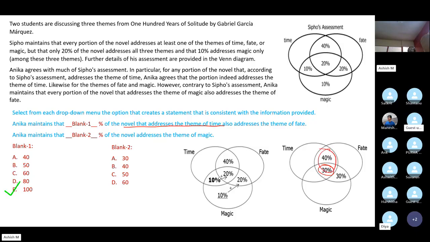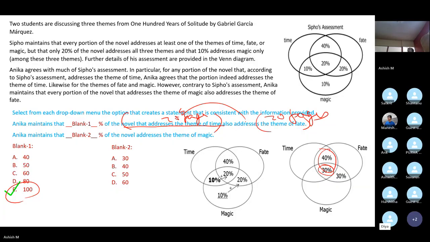They may be addressing something else, but that's not what the question is asking, right? The question is saying, tell me how many pages of the novel address the theme of time? 70 pages. Out of these 70 pages, how many address the theme of fate? Again, all the 70 pages address the theme of fate, which means 100%. Okay, sir. All right. Fair enough.